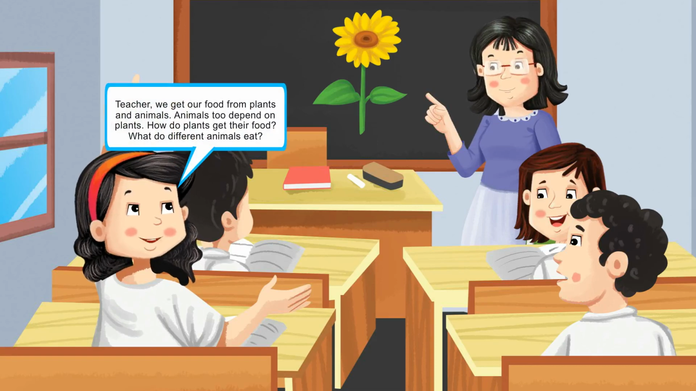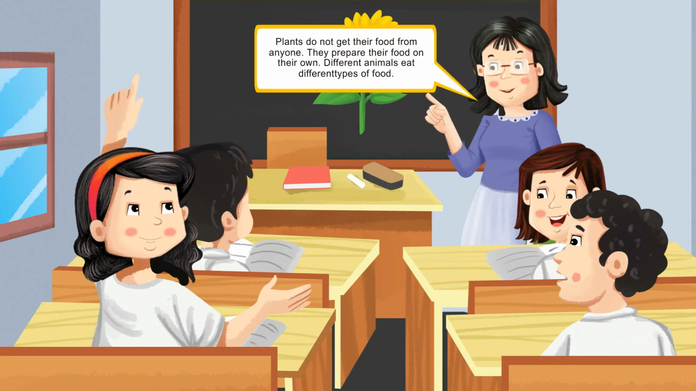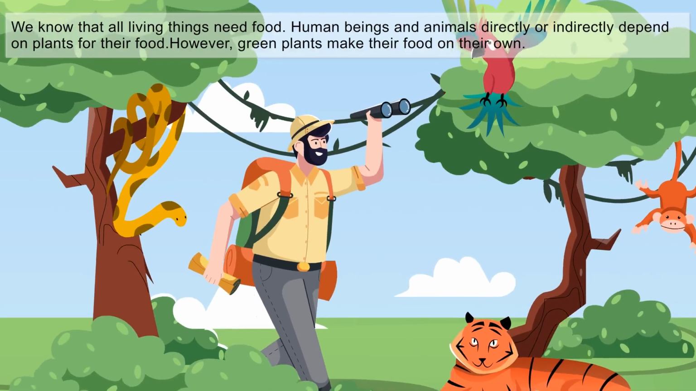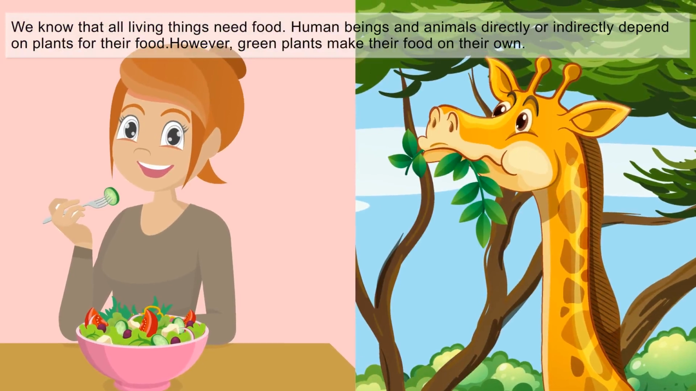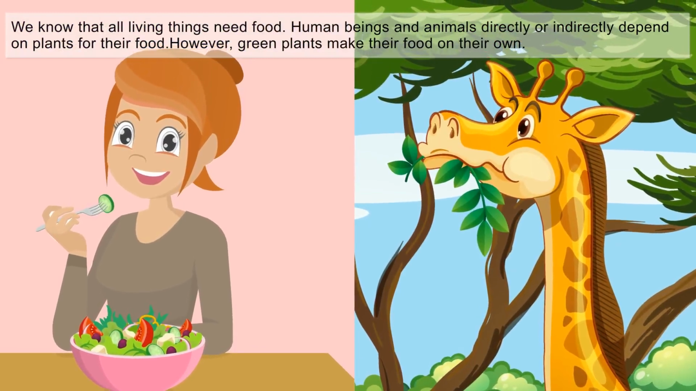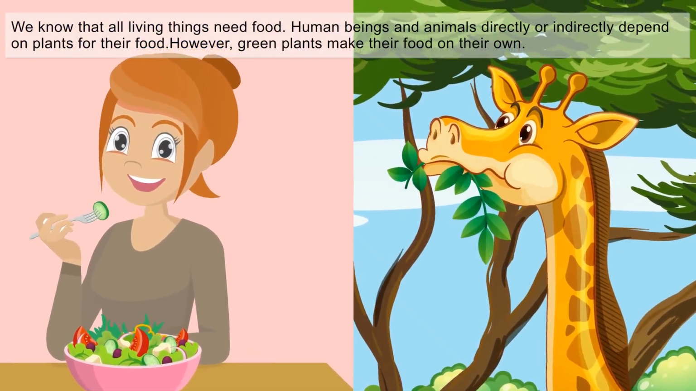How do plants get their food? What do different animals eat? Plants do not get their food from anyone. They prepare their food on their own. Different animals eat different types of food. We know that all living things need food. Human beings and animals directly or indirectly depend on plants for their food.